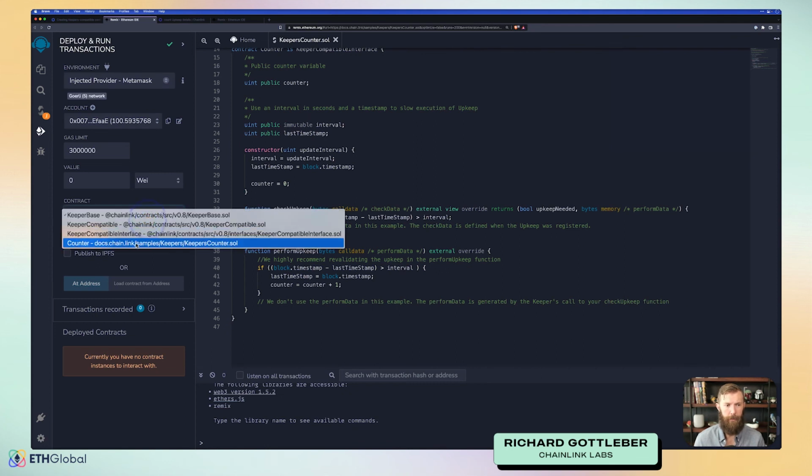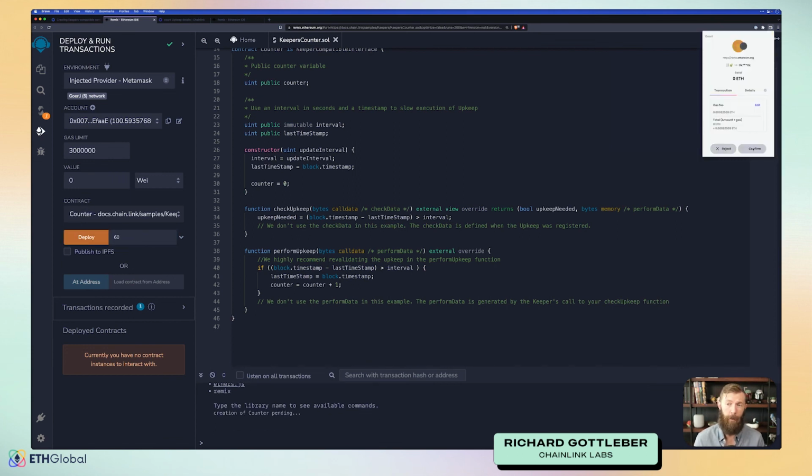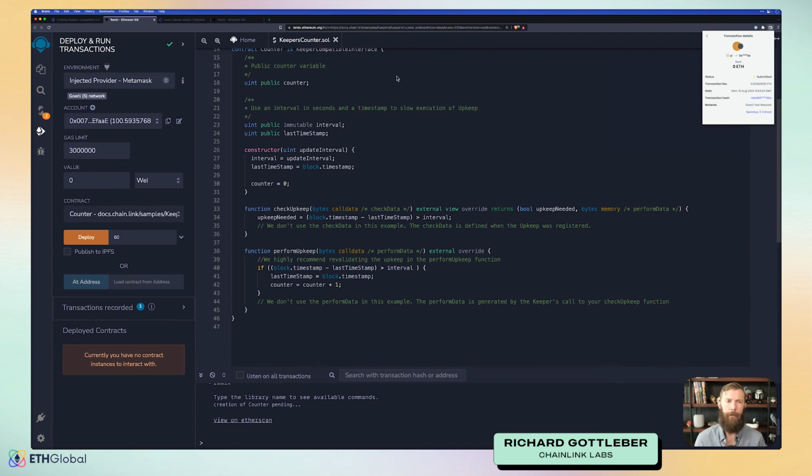Injected, and we'll make sure that we pick the correct one here. We'll send it an interval. We'll say 60 seconds and click deploy. We'll confirm this, and while we're waiting for this to deploy, we'll head back to our other time-based keeper.